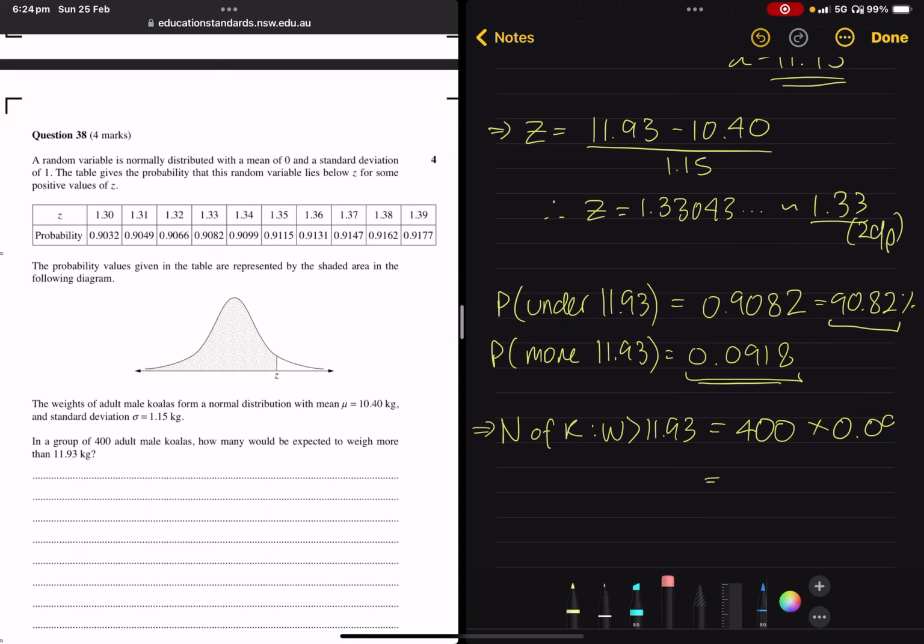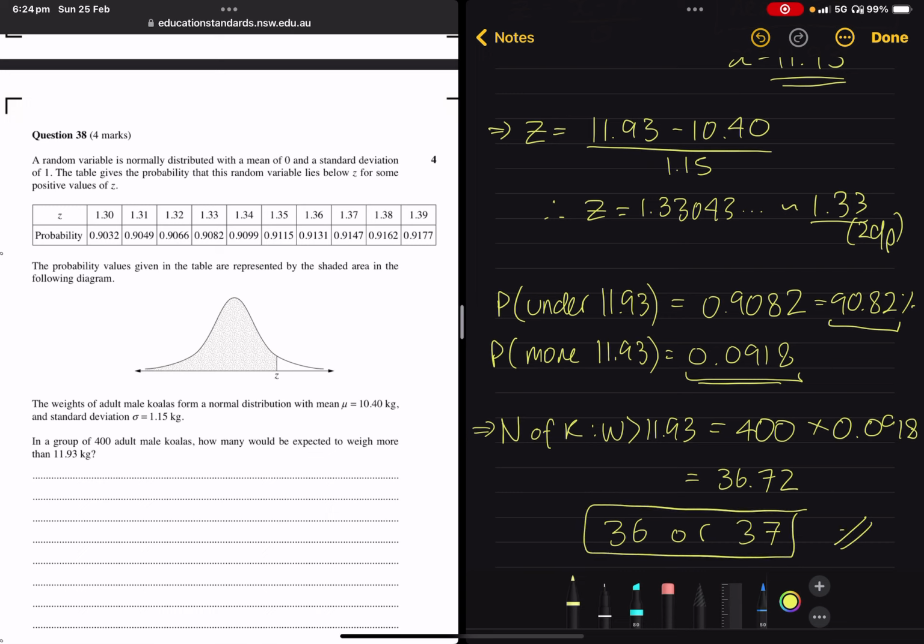Oh, sorry, this is not a 6. This is an 8. This is 0.0918. Let me correct this. On my calculator, this is 36.72. So 36 or 37 are two of the closest whole numbers. So these are the likely possible answers.